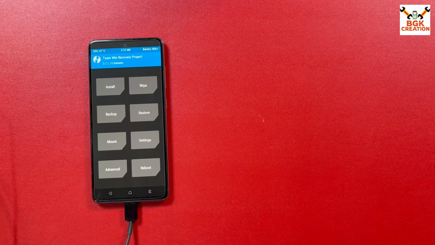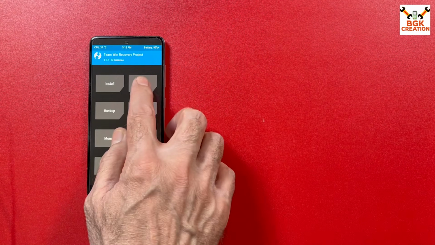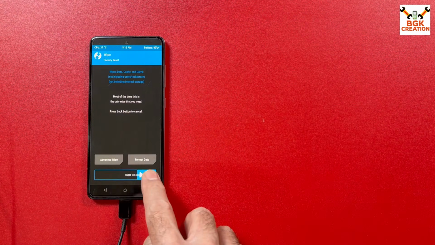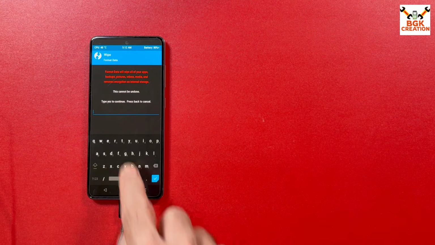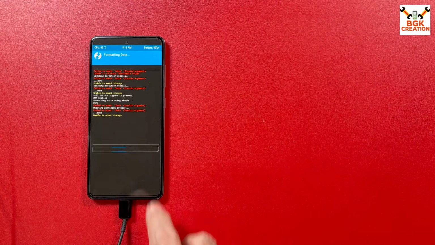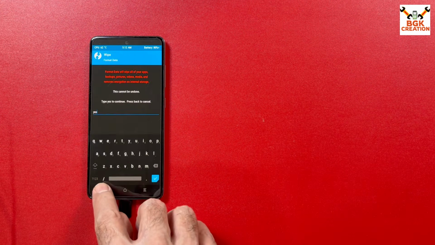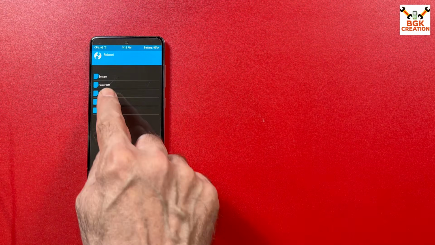Here we go. First of all, tap Wipe, then swipe to factory reset. Done. Go back. Then tap Format Data. Type YES, then tap here. Done. Go back to the main screen. Tap Reboot and tap Recovery.